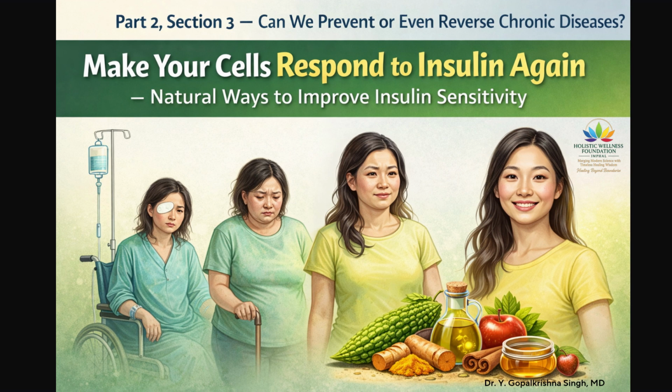Practical daily routine for improving insulin sensitivity. Morning: ginger or bitter melon. Turmeric plus black pepper. Before meals, diluted vinegar. With meals, olive oil. Vegetables first. Evening, cinnamon. This routine combines multiple mechanisms: improves insulin signaling, reduces inflammation, activates AMPK, improves glucose uptake.